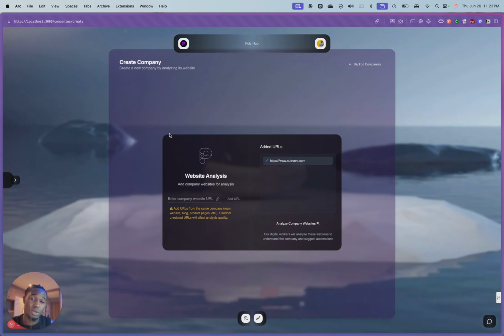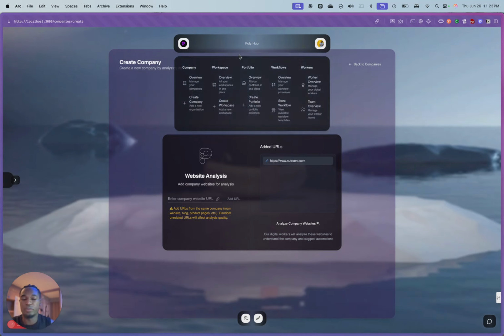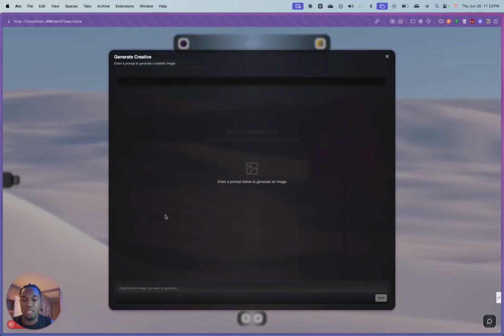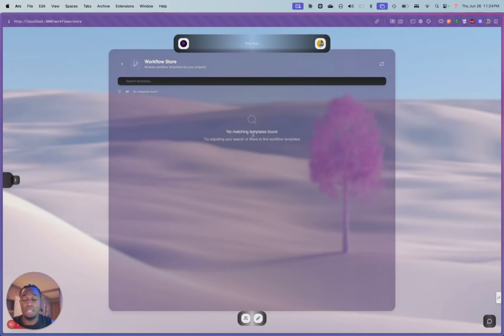The thing you'll have to do is go to the store. You first have to log in with a Facebook login, and then you will probably have to create a company, probably create a workspace. There's no way to just generate it. I don't have something simple like that down here. With creatives, it was really about creating images using, I think I was using Flux. Flux is an image model. I'm definitely rambling now.